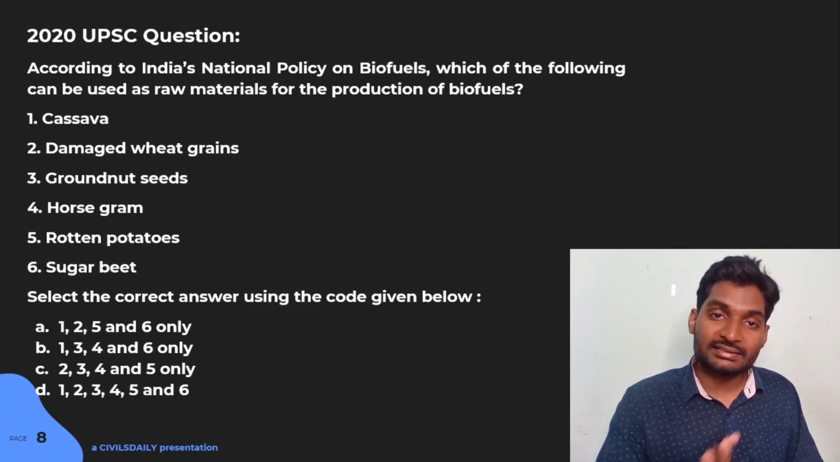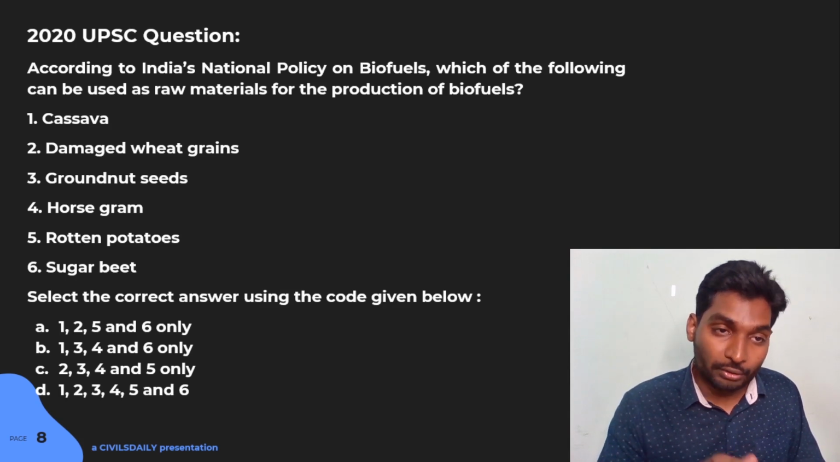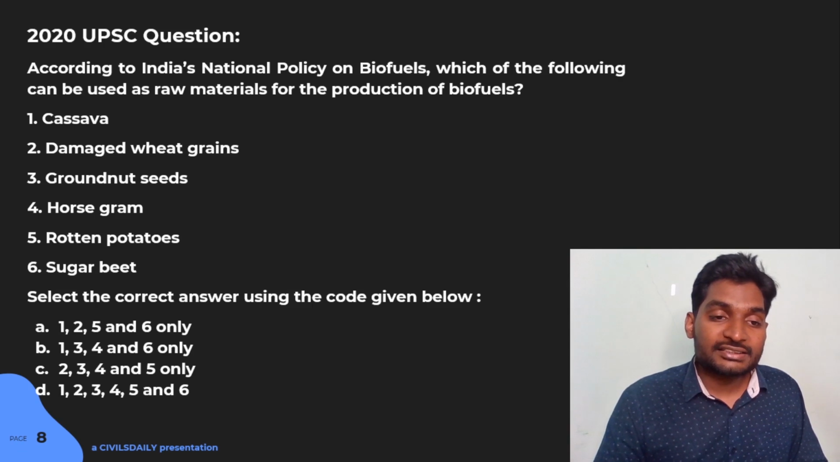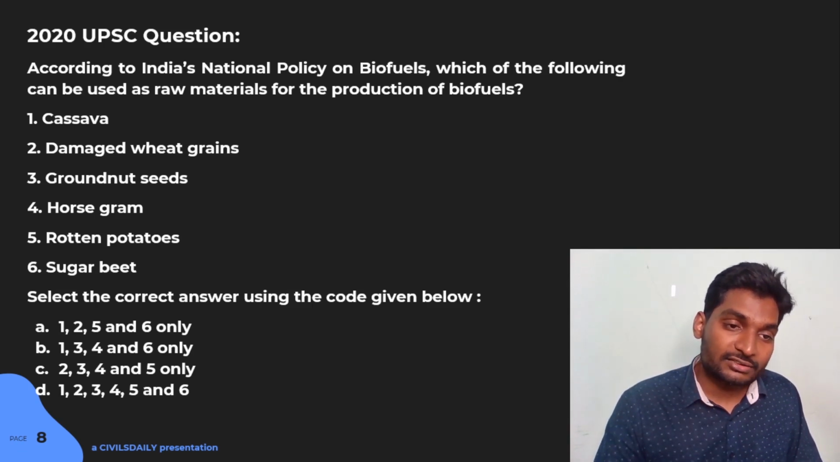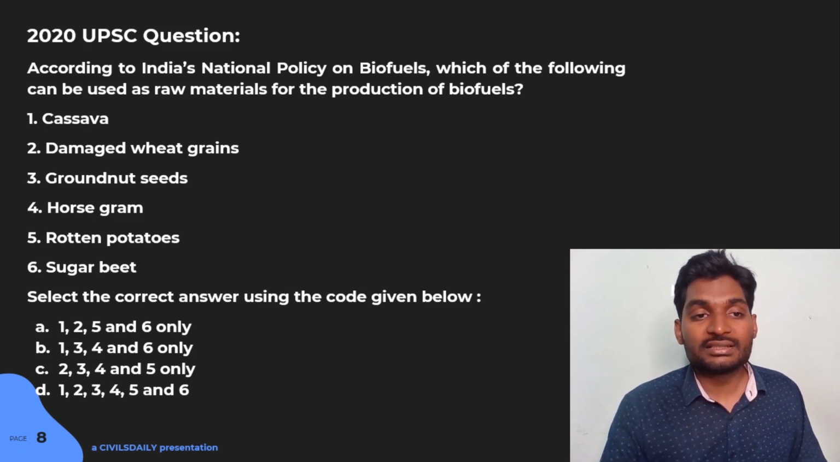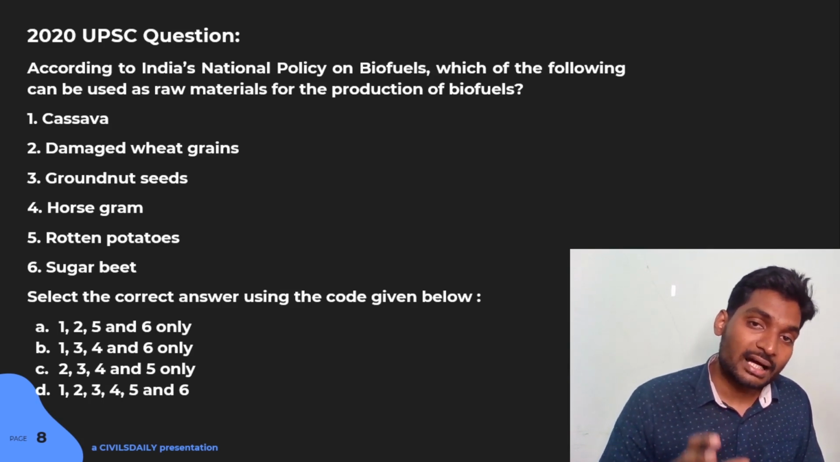We don't know whether 3 is right or 3 is wrong. We are strongly assuming 3 to be wrong, and we eliminate statement 3. If we eliminate statement 3, we are left only with one correct answer, that is option A: 1, 2, 5 and 6 only. Groundnut seeds and horse gram are automatically eliminated, and that's the correct answer.